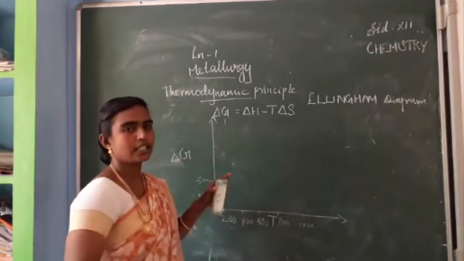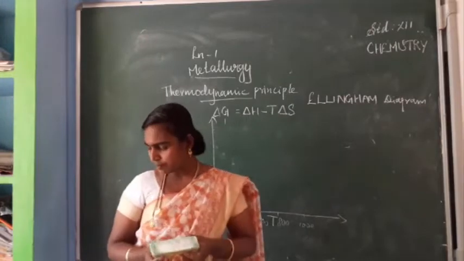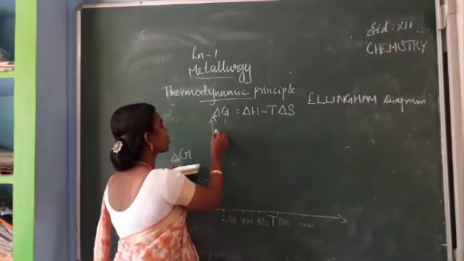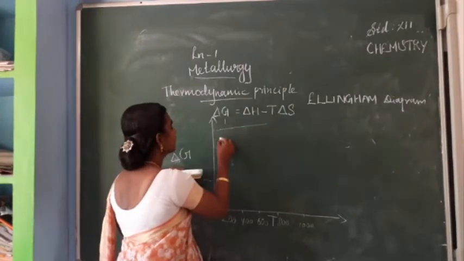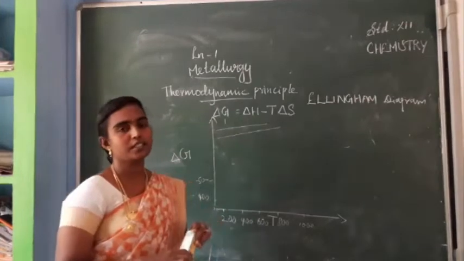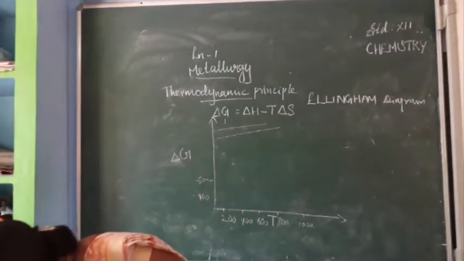So like this, maybe it is given. Okay. So when you see the case of silver oxide and mercury oxide, they will be at the top of this. Okay. So the main observations we can show like this.